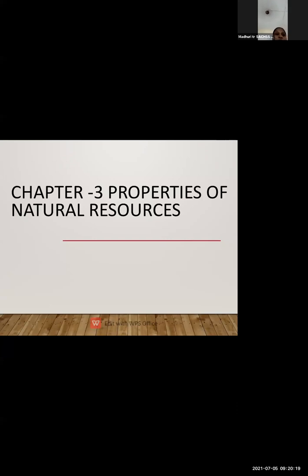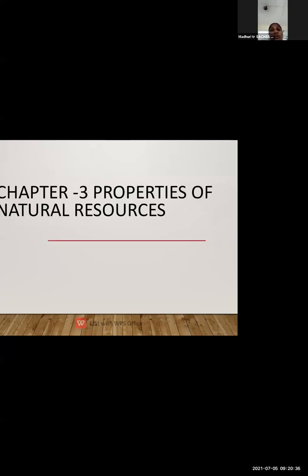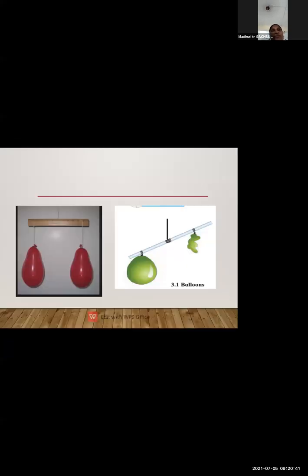So today we are going to study about the properties of air. As I told you, air is present everywhere. We can feel the air, and the air is a homogeneous mixture which consists of different constituents. So let us study how you are going to prove the properties of the air.